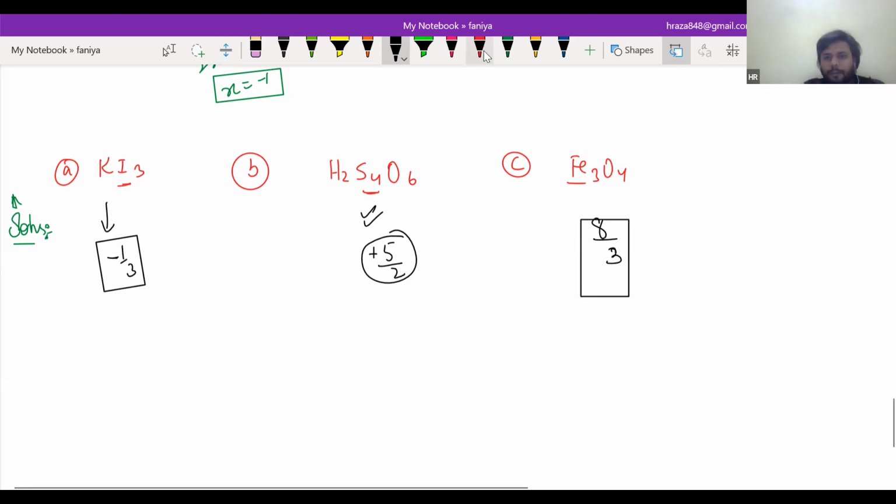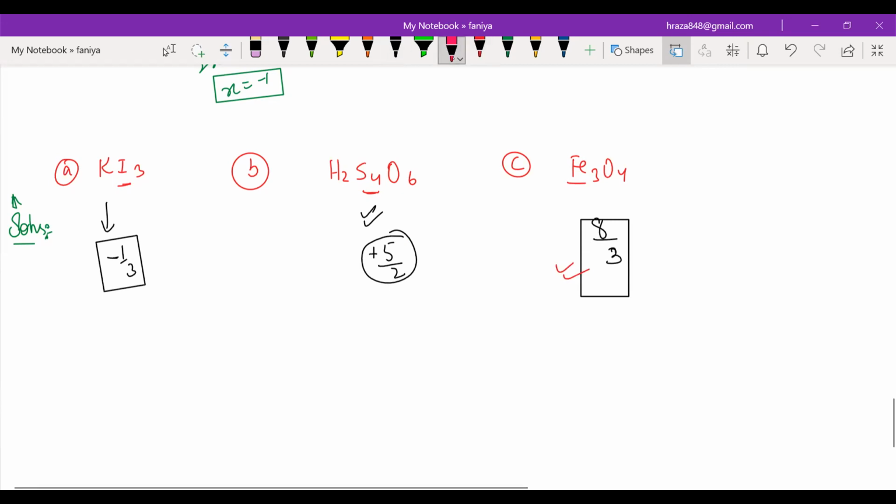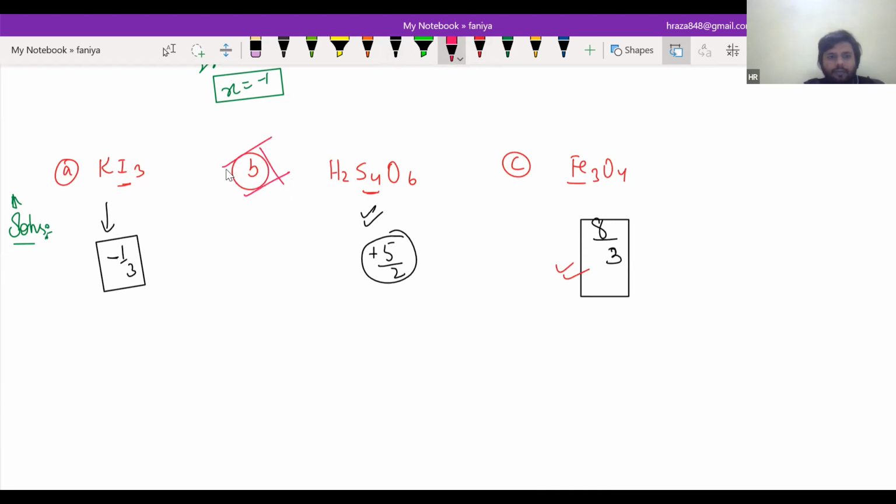Yes, so we can get it in fractions. Basically, it is average oxidation state.